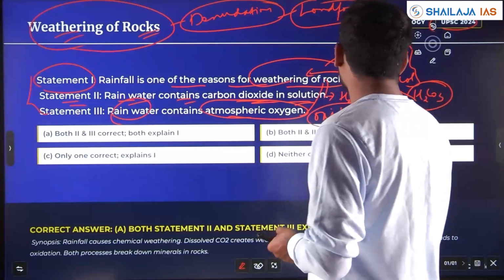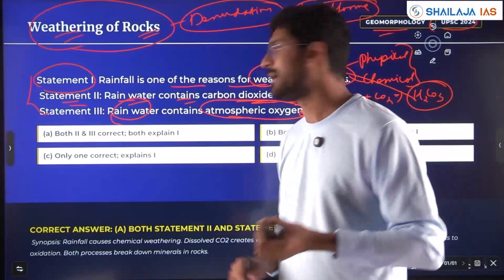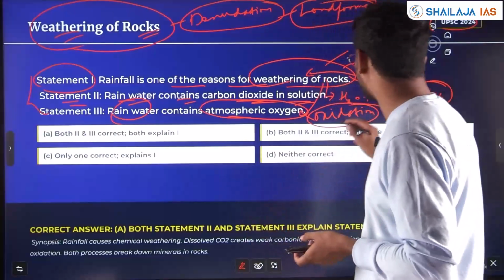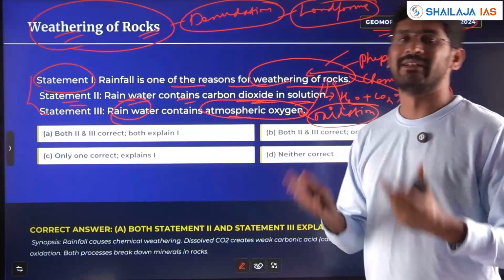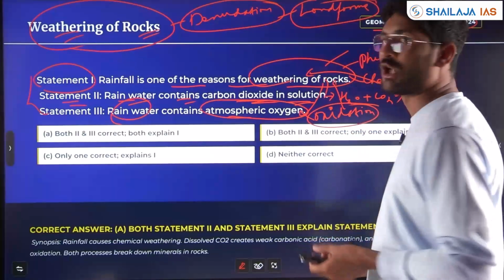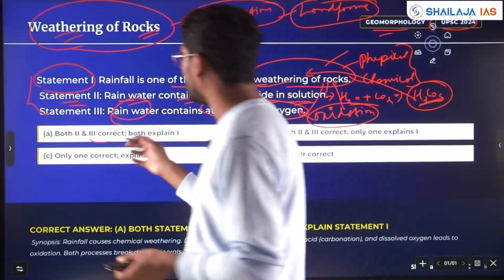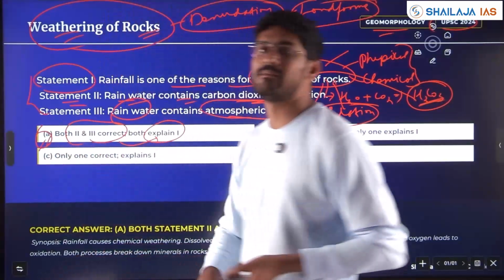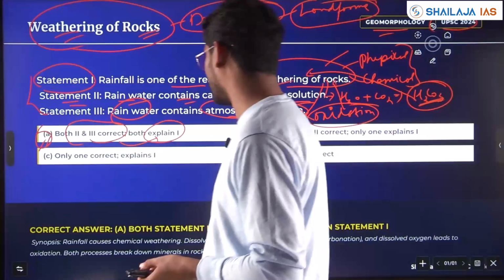If there is any ferrous metal, iron rust is nothing but oxidation of iron. The byproduct is the rust. Oxidation of any minerals in the rock will lead to weathering. Both these are chemical weathering: weak carbonic acid and oxidation. So both 2 and 3 are correct here and both explain the weathering of rock. So the answer is option A. Both statements 2 and 3 are correct and explain statement 1.